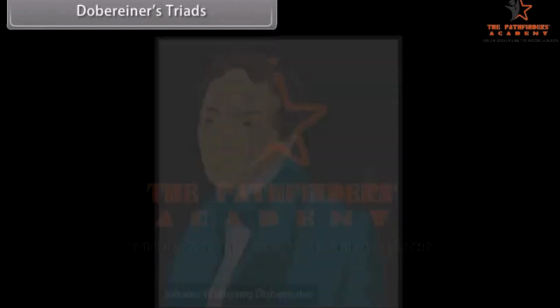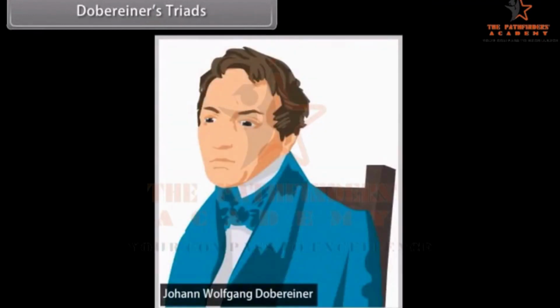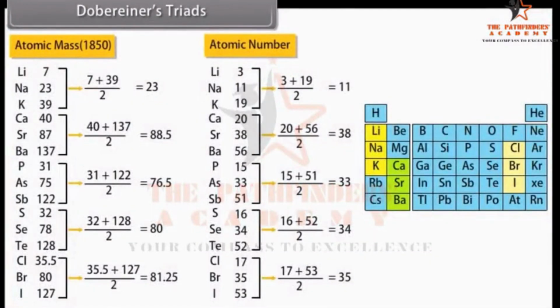Dobereiner's triads. In 1829, Dobereiner, a German scientist, made groups of 3 elements, each based on their properties. He named them triads. He observed that atomic mass of the middle element of a triad was equal to the arithmetic mean of atomic masses of the other 2 elements.